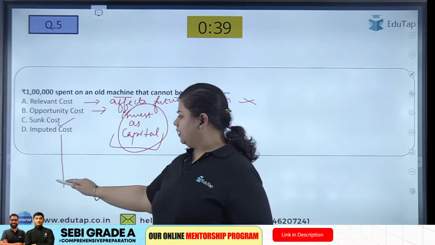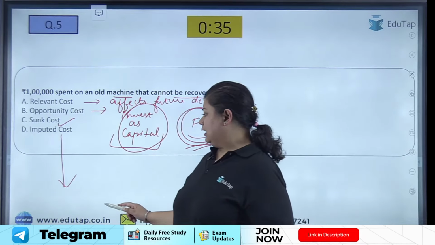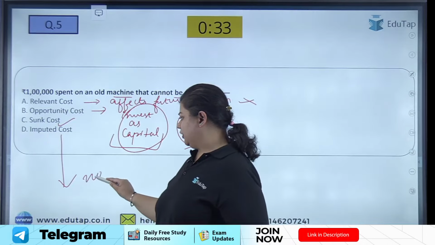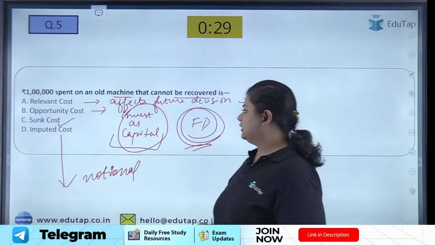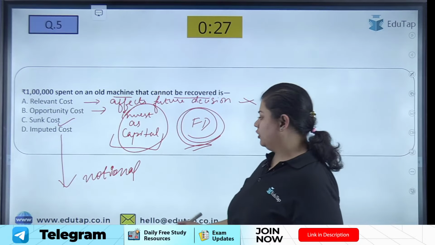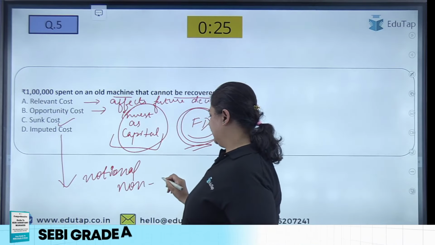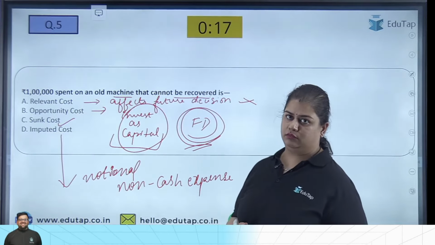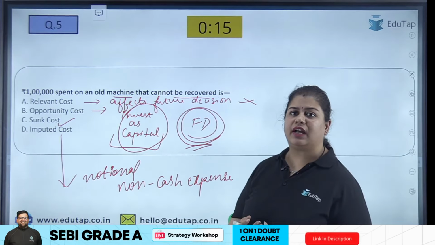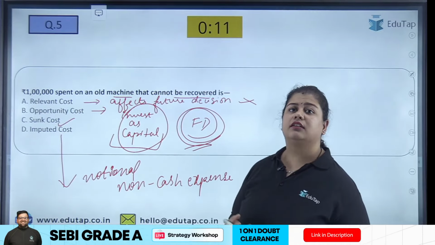What is imputed cost? Imputed cost is that cost which is notional in nature, that is not out of pocket, a non-cash expense. For example, I am working in a building that I own, so I don't have to pay the rent of it. But if I had to pay the rent, then what?